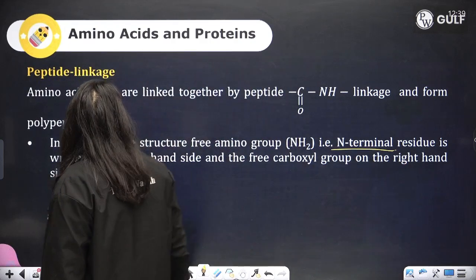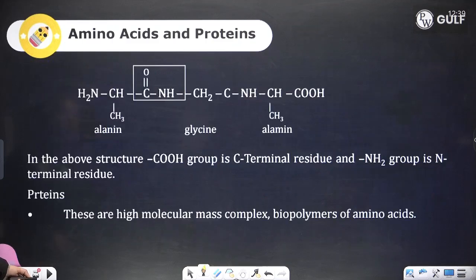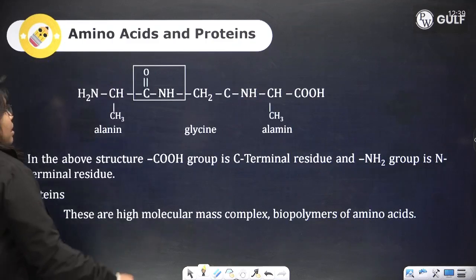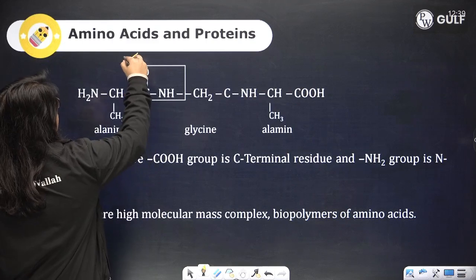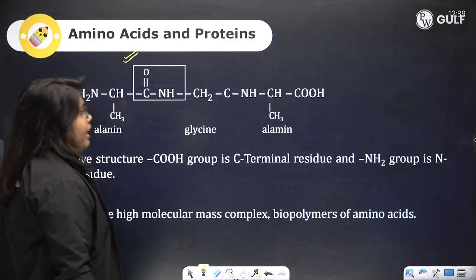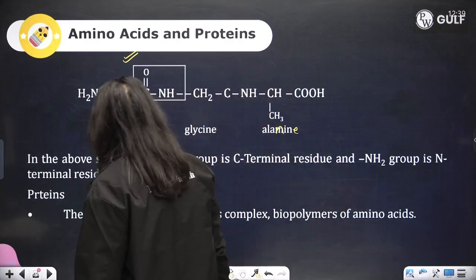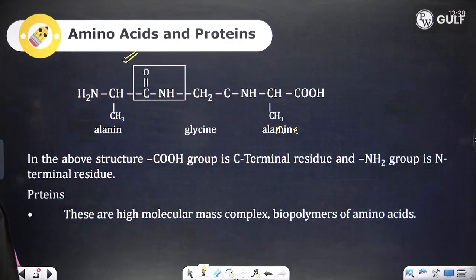The part where the COOH is present is known as the C-terminal. By the loss of water, you get peptide linkage. In the above structure, the COOH group is the C-terminal residue and the NH2 group is the N-terminal residue.